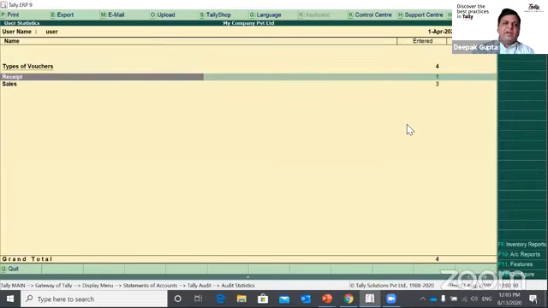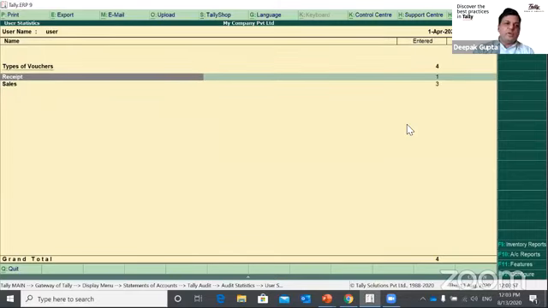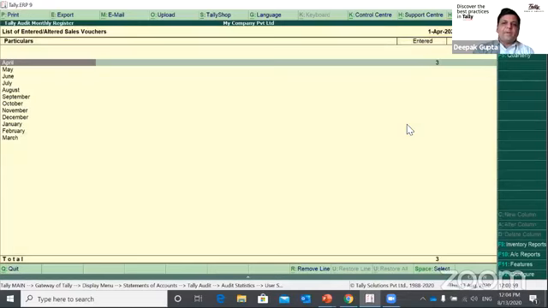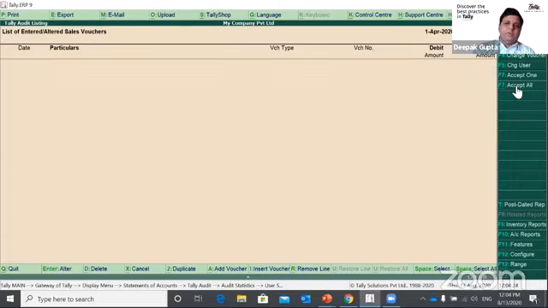As an admin, I need to enter this. I would be able to know by the voucher type how many vouchers he has done. Receipts, he has posted 1, sales, he has posted 3. If I open, I would be able to see the entire transaction with the remark of who entered this transaction. Now I can check this transaction, and to do the audit, I need to accept it. Either I can do it one by one, selecting the transaction by space and accepting, or I can select accept all. So that would be audited.